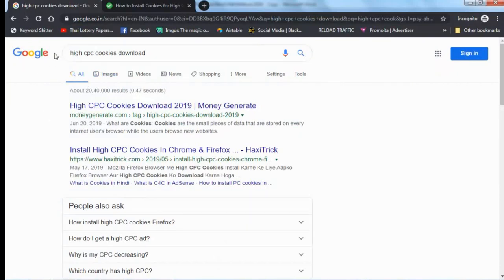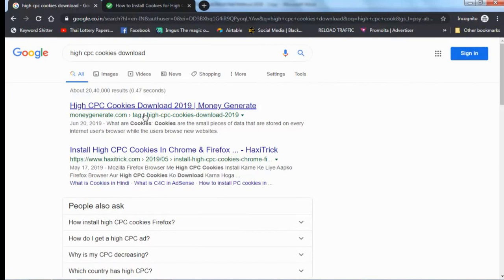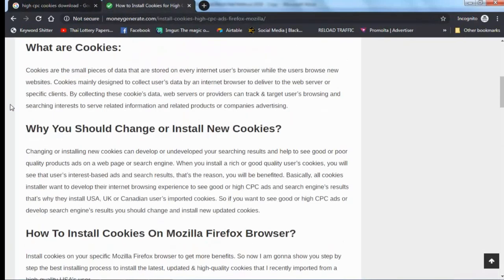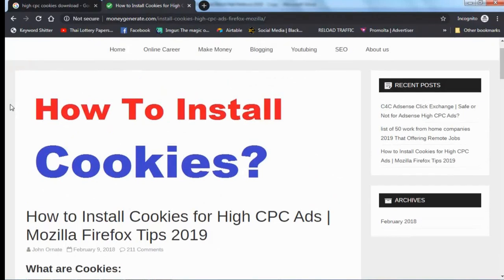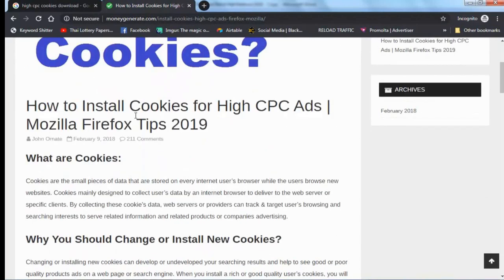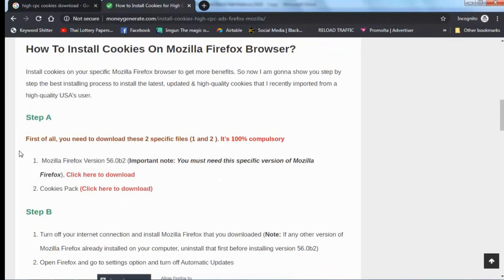You need to search on Google for high CPC cookies download. Now you can go to these websites. For example, this website is an article, and here he writes how to install cookies for high CPC on Mozilla Firefox and also for Chrome.